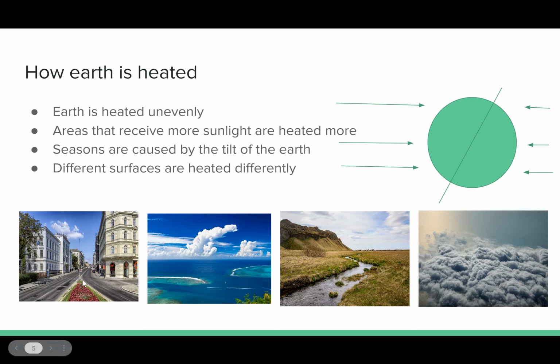And so when we're talking about darker surfaces, asphalt's a very, very good example. If you've been in a big city, it's much hotter there than the surrounding fields. Additionally, the ocean, not so much the Arctic Ocean as the tropical equator oceans, are going to have that darker water that's going to absorb a lot more heat. On the flip side, these sort of tan white grasses that you see in a lot of fields and tundras are going to reflect a lot, and then clouds and ice caps are nearly pure white, and they're going to reflect a lot of sunlight before it can be turned into that thermal radiation.